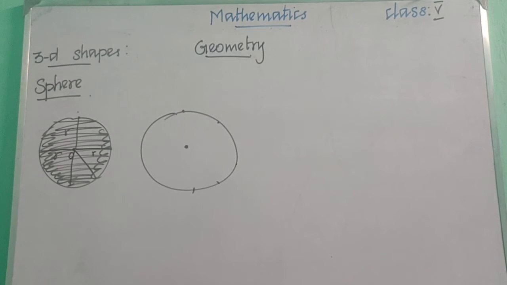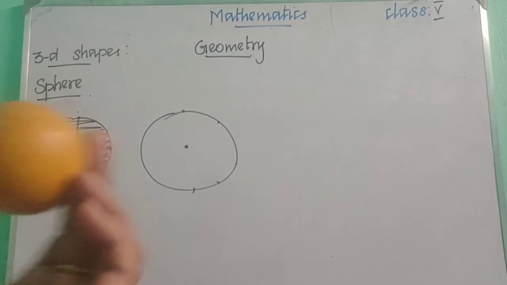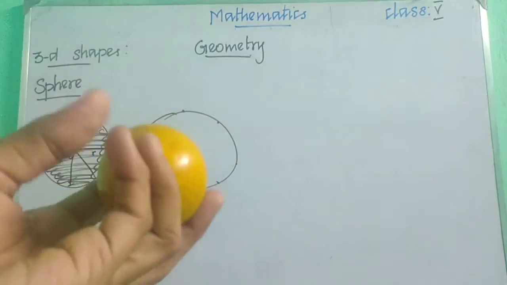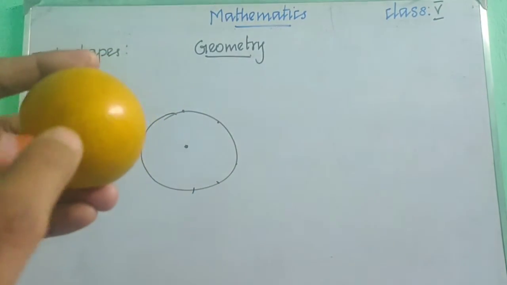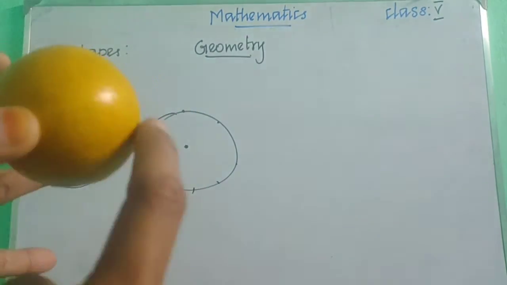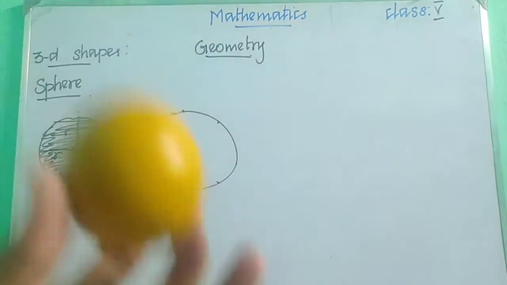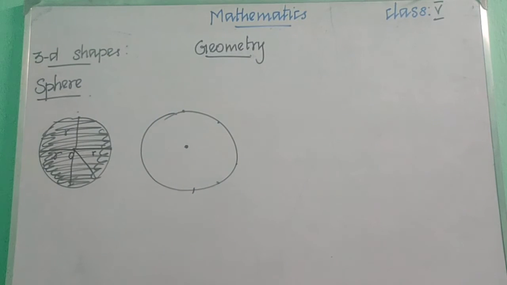Okay children, a sphere is a 3D shape. It has only one surface. If you are finding the distance from the center to any point on it, it will give the same value. It also has no vertices and no edges. The next 3D shape is the cone.